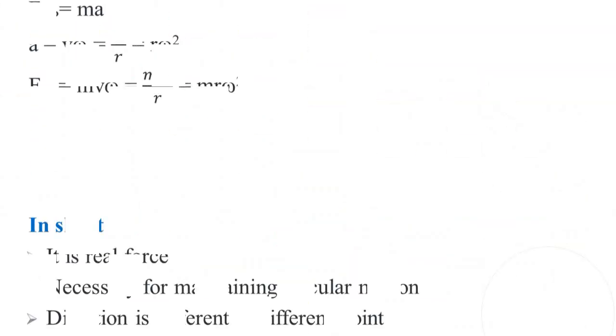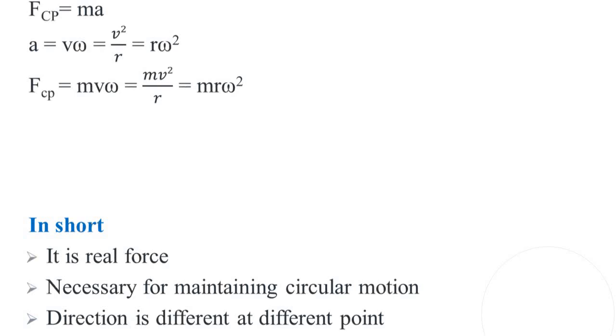We know the force formula is mass into acceleration, that is F is equal to m into a. F_cp stands for the centripetal force. F_cp is equal to mass into acceleration. As we know, acceleration has different forms: a is equal to v omega, v square by r, or r omega square. Putting these values in the formula, we get F_cp, that means centripetal force, is equal to m v omega, m v square by r, or m r omega square.